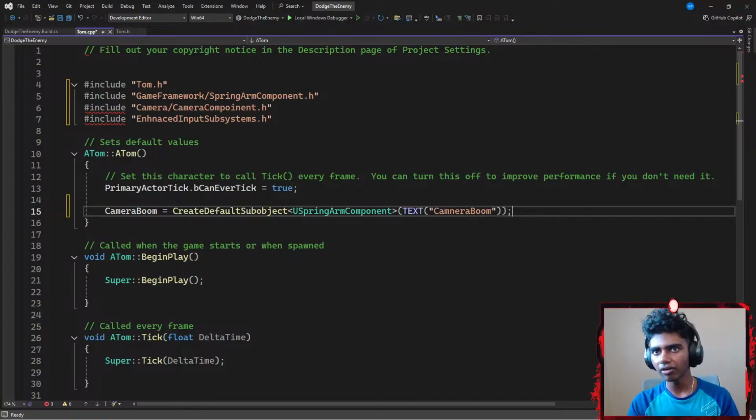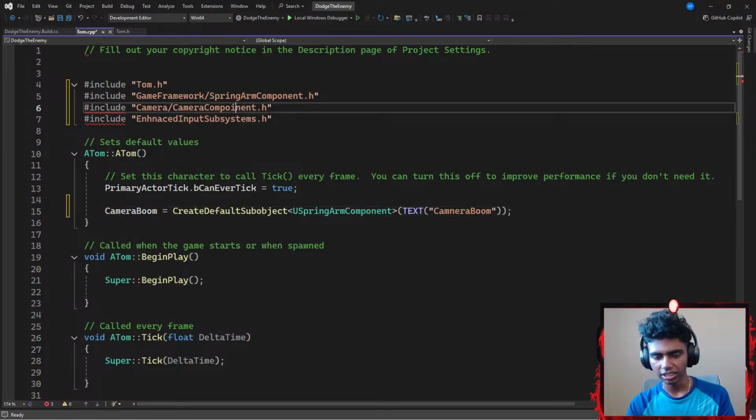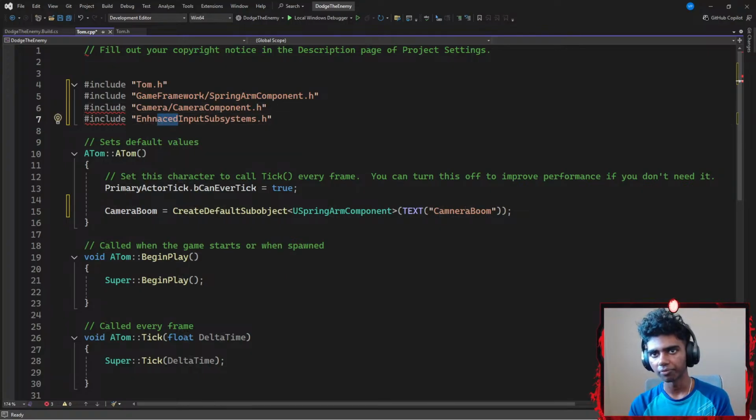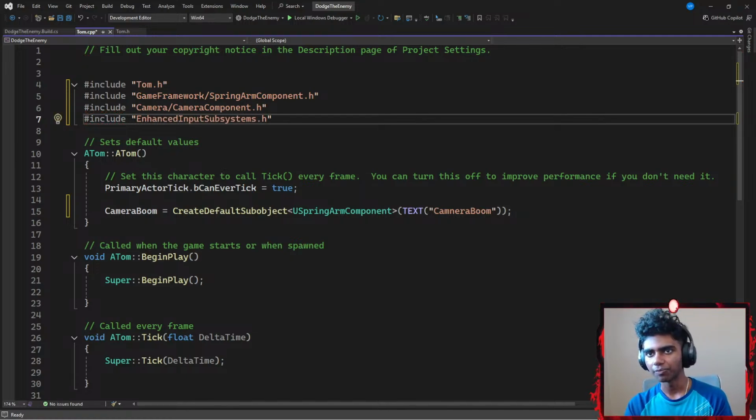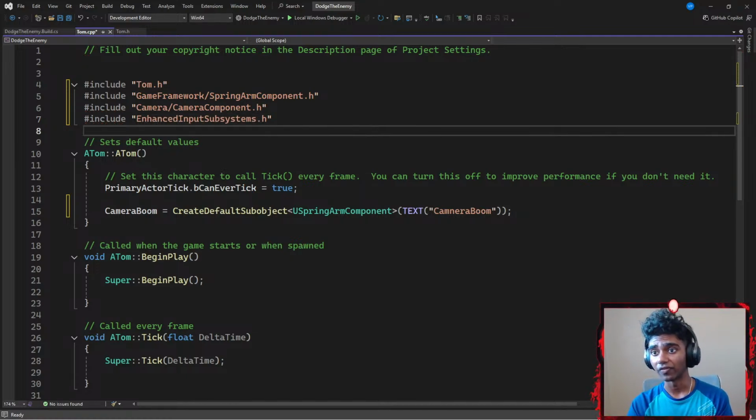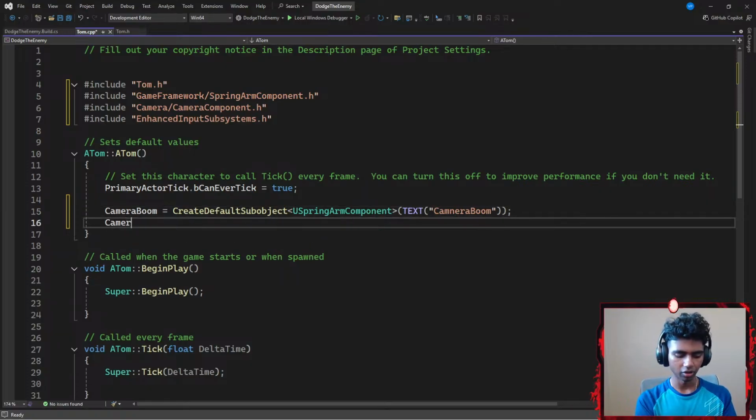Okay, that's it. Let's go ahead and check something. It's camera/camera. I spelled component wrong. It's component. So I'm gonna go with camera component. And I spelled enhanced wrong as well, so I'm gonna remove this. It's gonna be enhanced. Enhanced input subsystems as header files. And now that's correct.